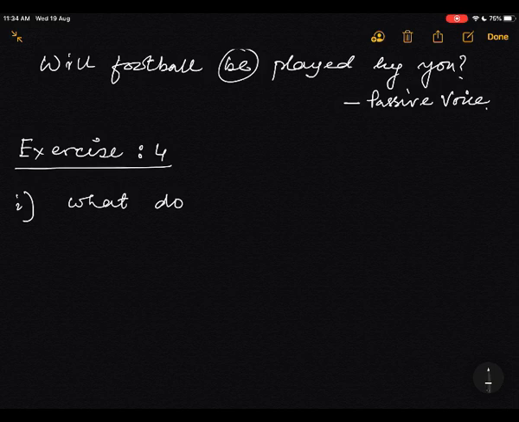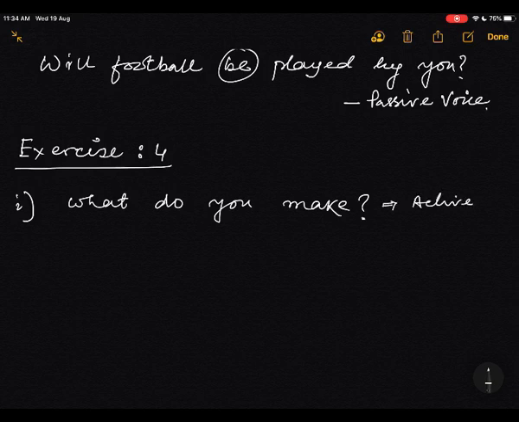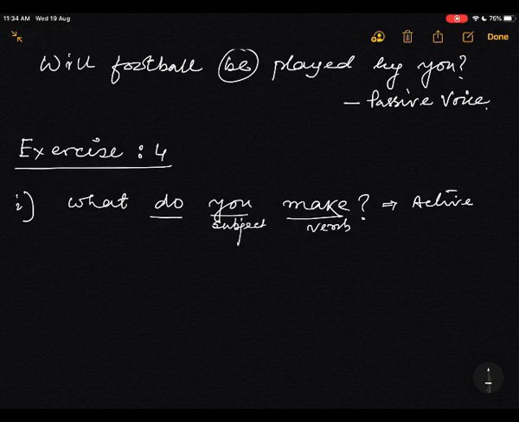What do you make? Active voice. Here it is the verb, here it is the subject, here it is the auxiliary verb, and the object is this.